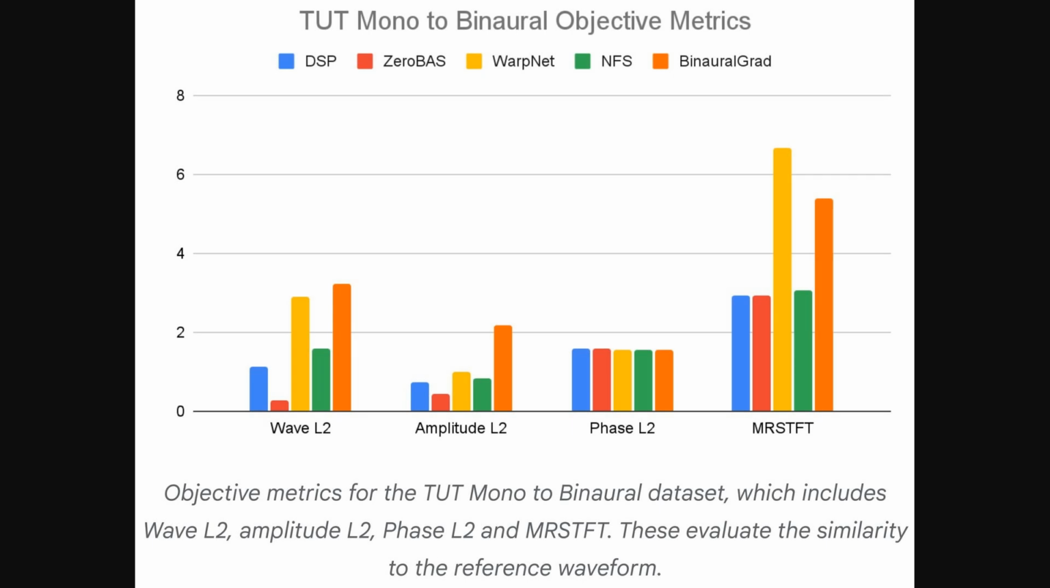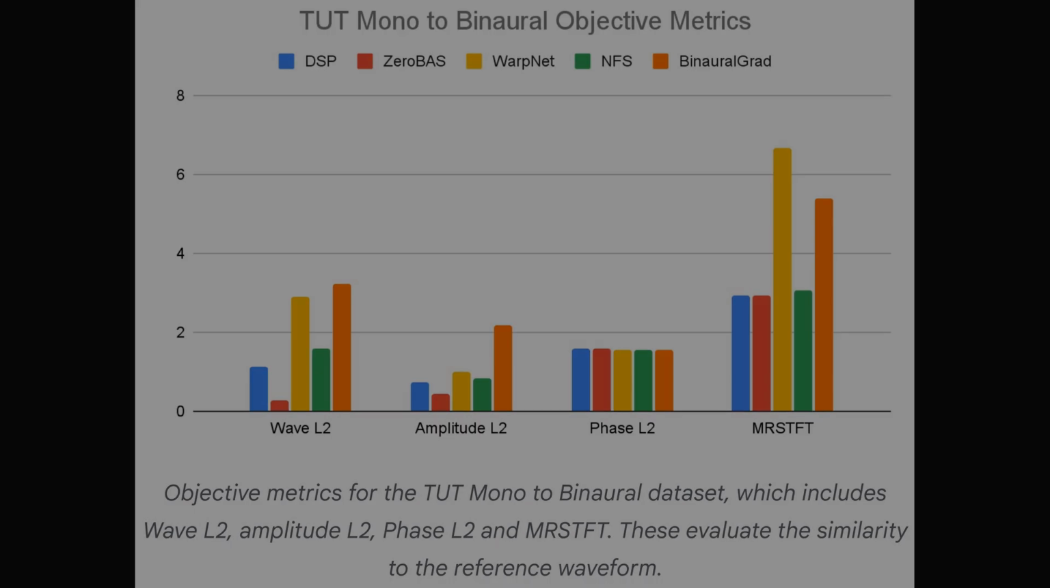This figure presents objective metrics on the TUT mono-to-binaural dataset. So we're looking at wave L2, amplitude L2, phase L2, and MRSTFT. While Zero-BAS doesn't always achieve the lowest scores across these metrics, it performs comparably to the supervised methods, especially in phase L2. And importantly, WarpNet shows a significantly higher MRSTFT value, suggesting greater deviation from the reference waveform.